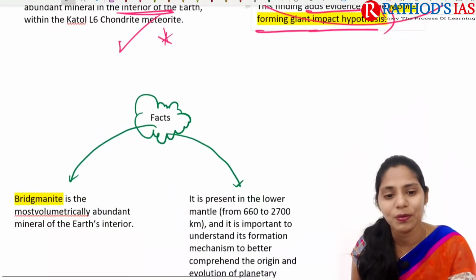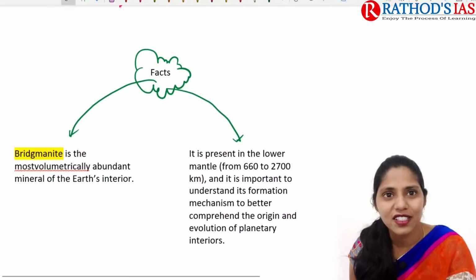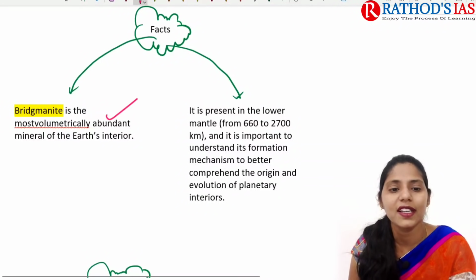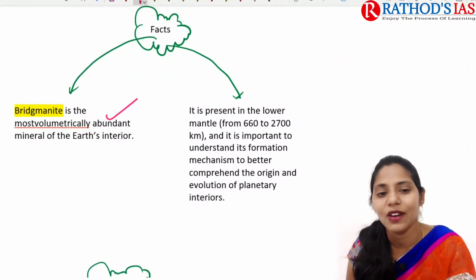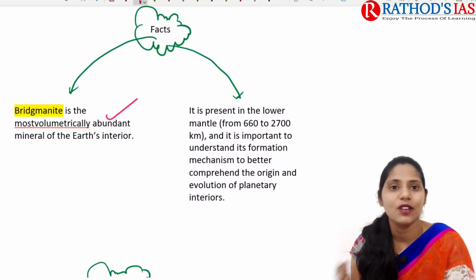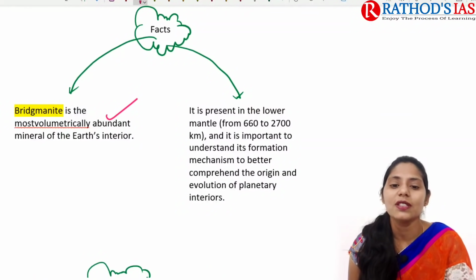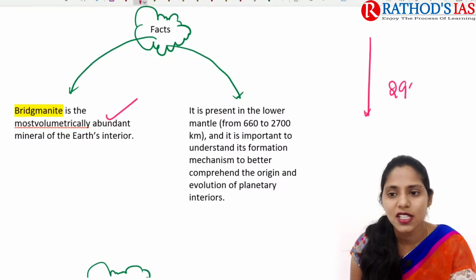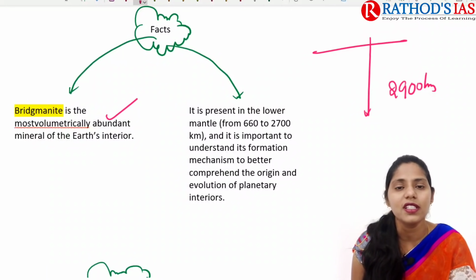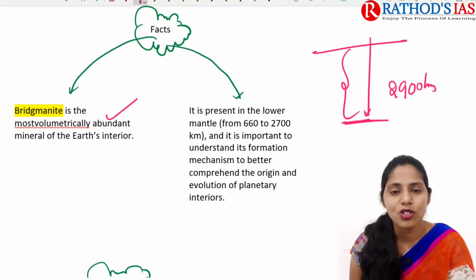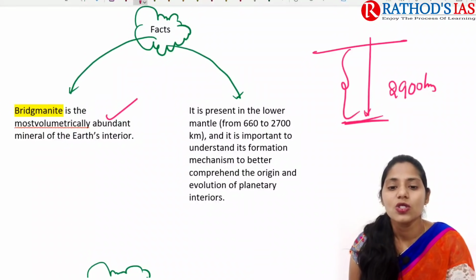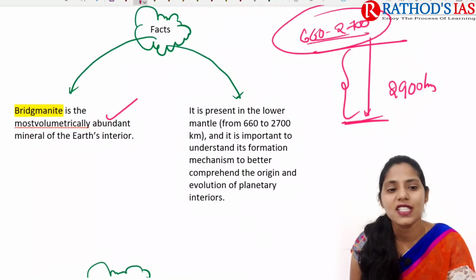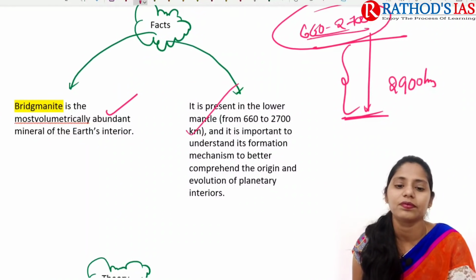That will be important from your exam point of view. Some facts regarding the mineral bridgemanite: it is the most volumetrically abundant mineral in our Earth's interior. It is mainly present in our lower mantle. As you all know, the mantle extends to about 2,900 kilometers from the crust. Bridgemanite is present from 660 to 2,700 kilometers.